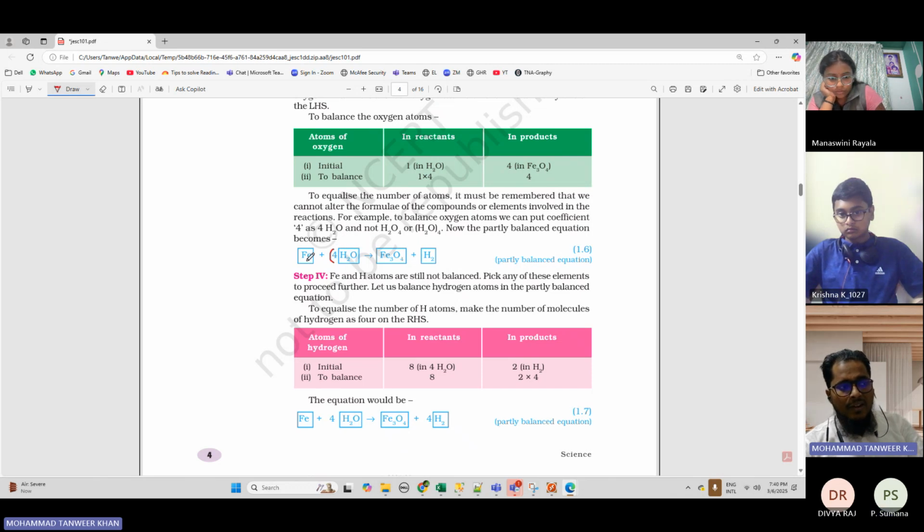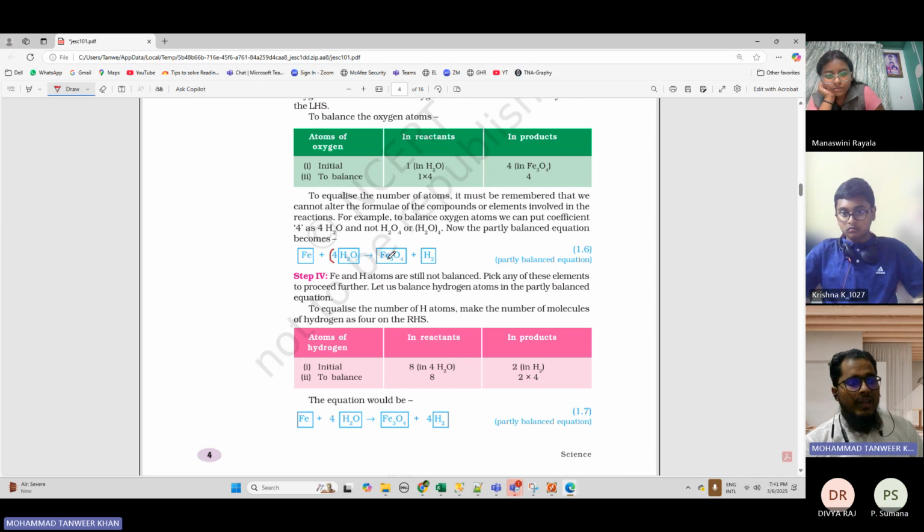How many Fe, iron, do you have on the left side? Only 1. On the right side? 3. So is it balanced? No, sir. Which one have we balanced as of now? Only oxygen, but we have not balanced Fe.